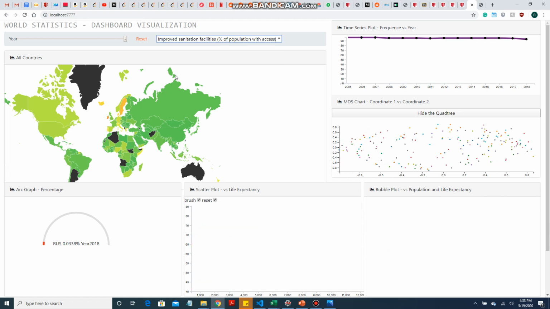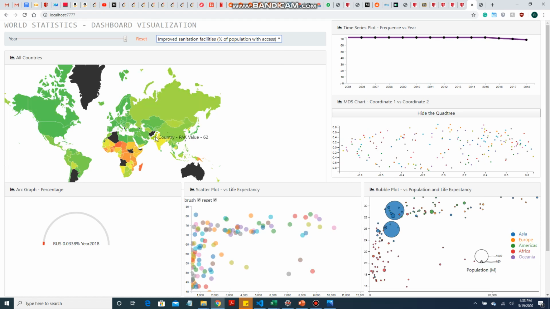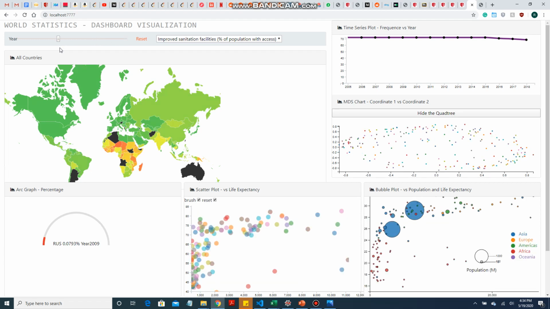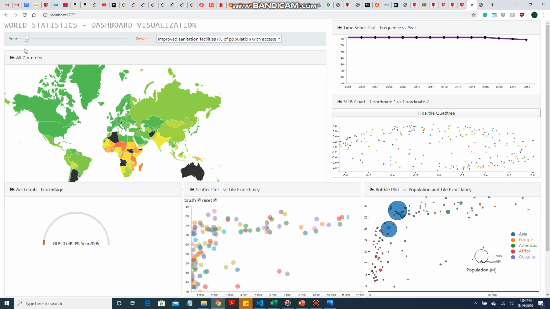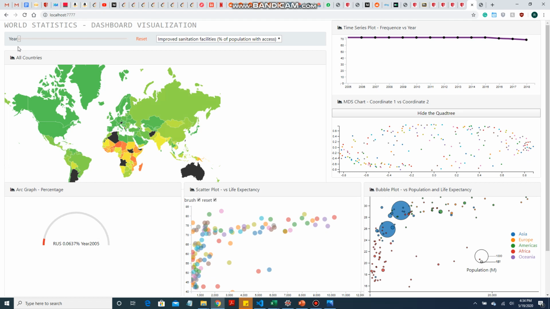Let's look at sanitization. As you can see, India had a very low sanitization value, and there are a lot of African countries that didn't do well in the sanitization field. But if we go to the previous years, there is still no change in the African countries. This clearly shows that the African countries are not contributing much to sanitization facilities, and this is what is leading to great diseases and a lot of pandemics.